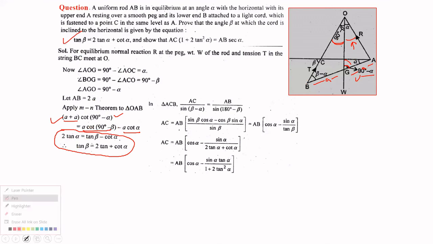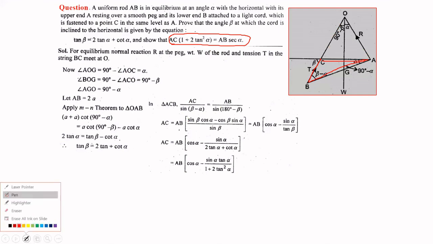Now the second result we want to get is this equation: AC times 1 plus 2 tan square alpha is equal to AB secant alpha. So we consider triangle ACB, this one, and in this triangle we apply the sine law.